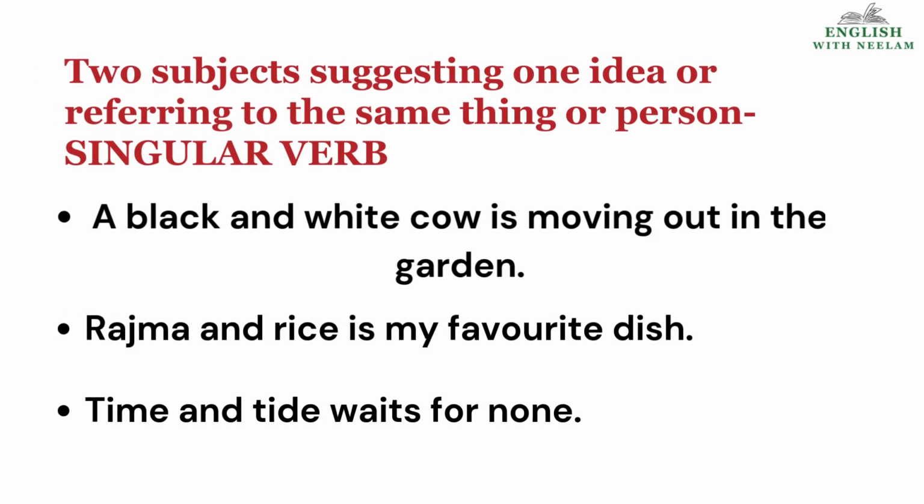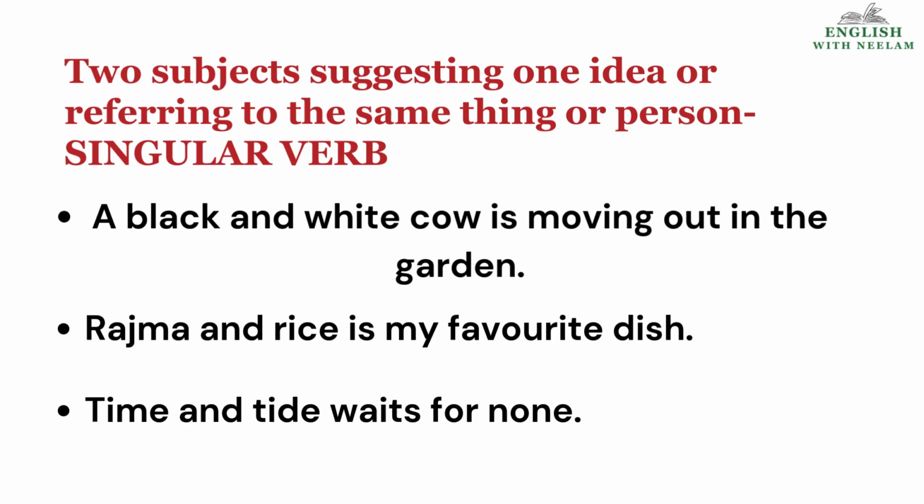Now we come to the next one, children. Two subjects suggesting one idea or referring to the same thing or person, then we use a singular verb. A black and white cow. We are talking about one cow only, children. Though it's black and white, it is one cow. A black and white cow is moving out in the garden.